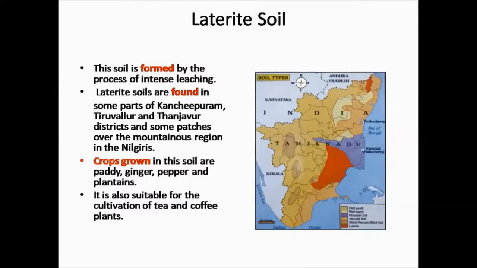The process of losing its water soluble nutrients along with the water is called leaching. Laterite soils are found in parts of Kanchipuram, Tiruvallur, Tanjavur and some patches over the mountainous region in the Nilgiris. The crops grown in the soil are paddy, ginger, pepper and plantains. It is also suitable for cultivation of tea and coffee plants.